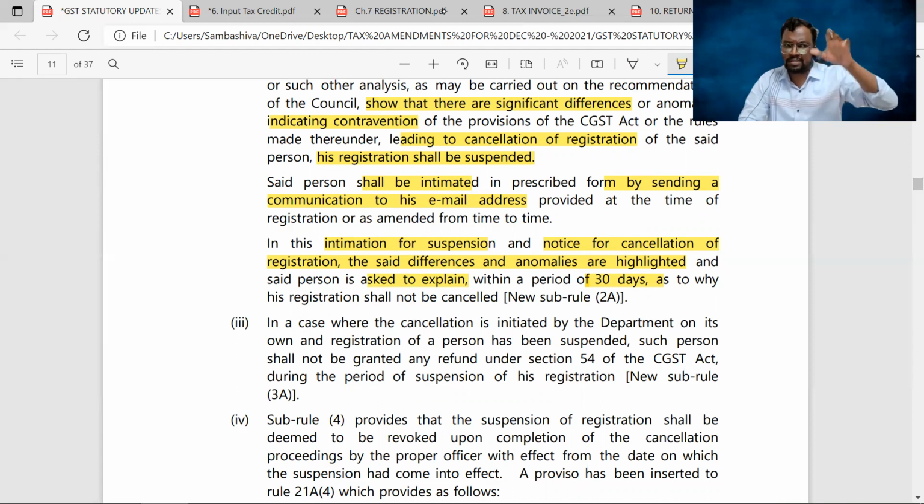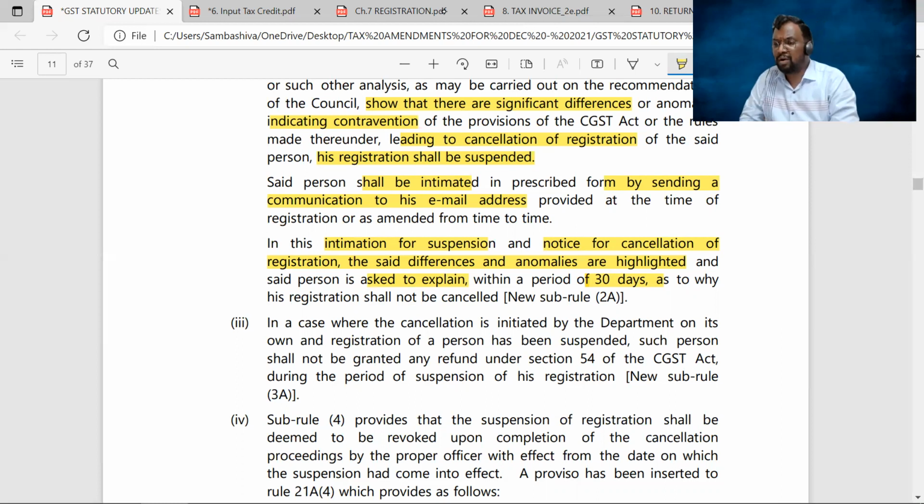So first, the proper officer suspends the certificate of registration. Then regarding that suspension, an intimation is given to the supplier through email. After the supplier receives the email, he has to reply. He has to provide the explanations within a period of 30 days. With that explanation, if the proper officer is satisfied, that suspension will be lifted. Your registration will become active. If the proper officer is not satisfied, the suspension leads to cancellation. So your certificate of registration will get cancelled.